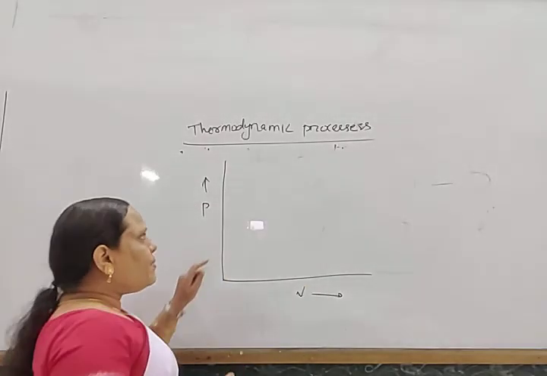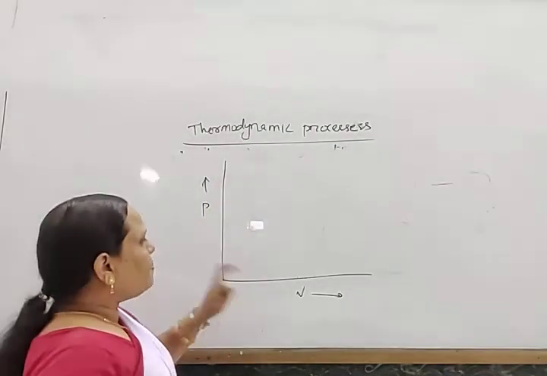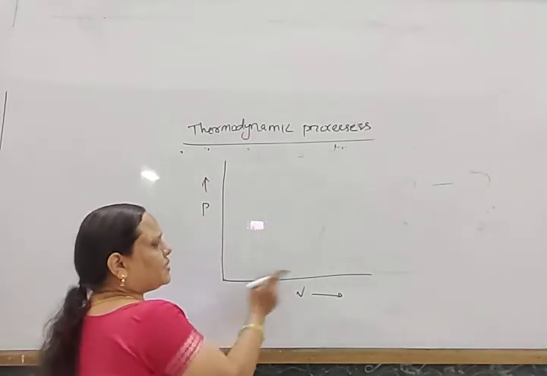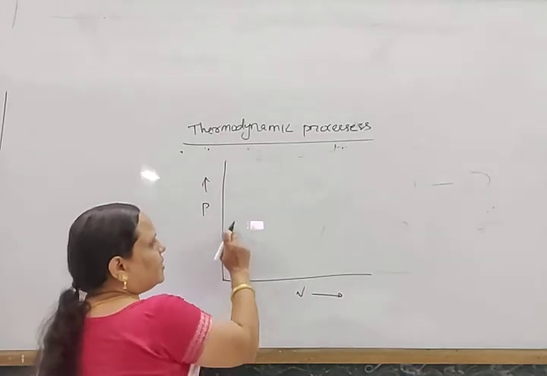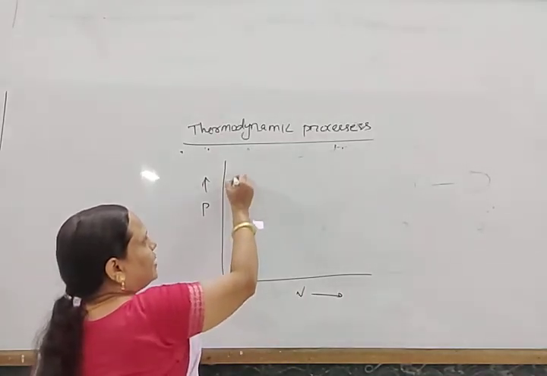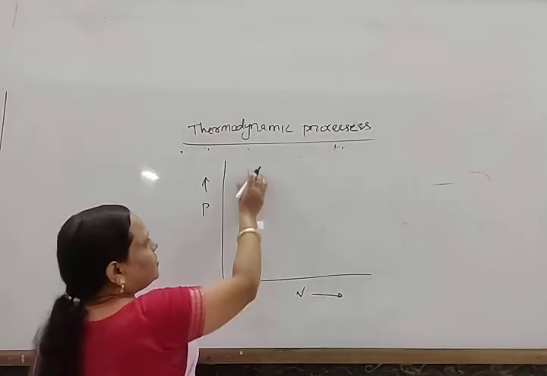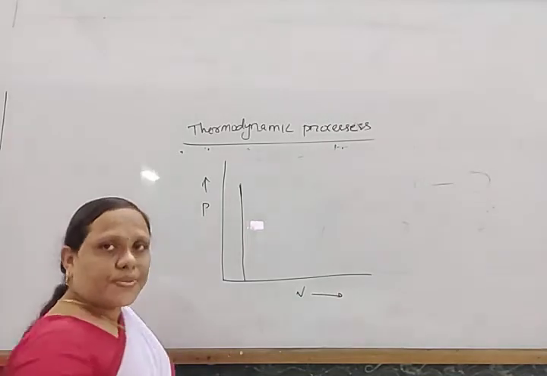So volume remains constant whatever pressure you may apply. Pressure increases in this way and the volume is constant. This is the graph where V is constant. This is known as the isochoric process.